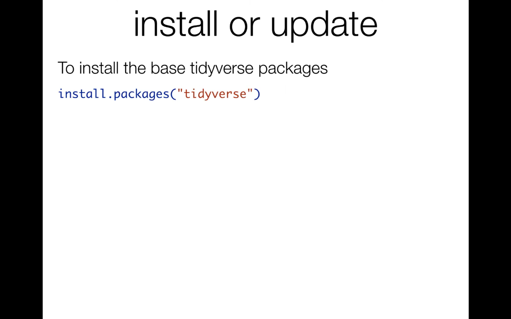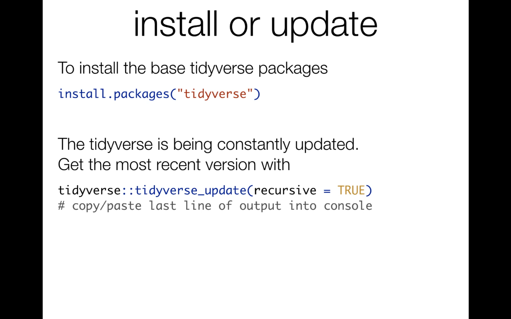Now, there's also a package actually called the tidyverse, and the function of the package called the tidyverse is actually just to load a whole bunch of different packages. So if you want to install all of the packages in the tidyverse, the place that you want to start is just installing a package called tidyverse, and you can do that with install.packages("tidyverse"). If you have the tidyverse already, it's constantly being updated, meaning the packages in it are constantly being updated. You can use this function called tidyverse_update in the package to update all of your packages in the tidyverse. It will tell you exactly what to do when you run that function.